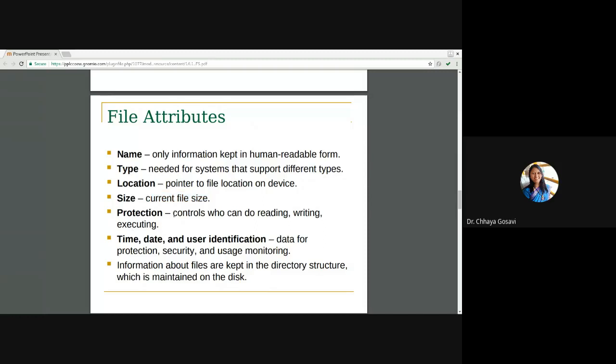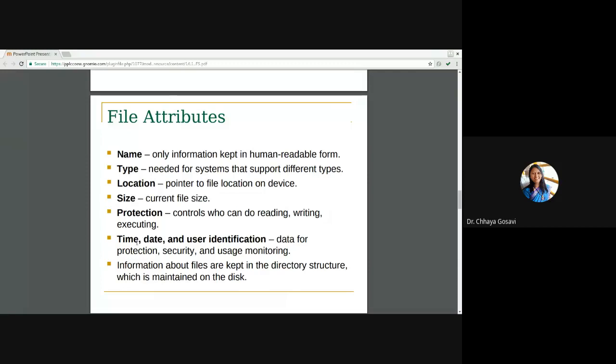Protection means whether the file is shared with other users or groups, etc. And what are the controls? Is it a read control, write control, or execute control? So protection bits are the information associated with every file. And then time, date, and user identification.